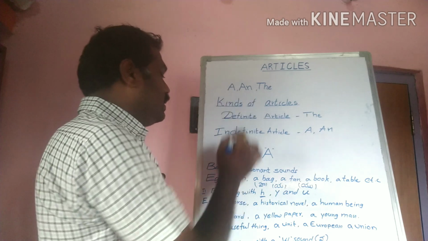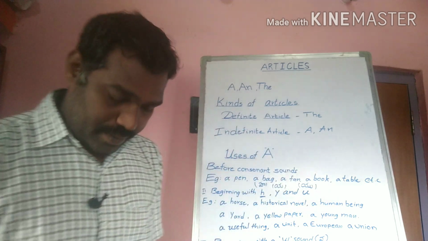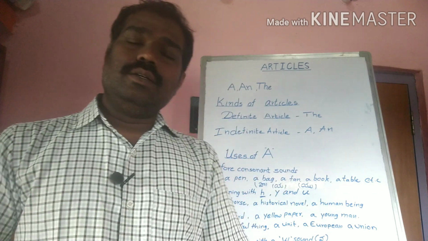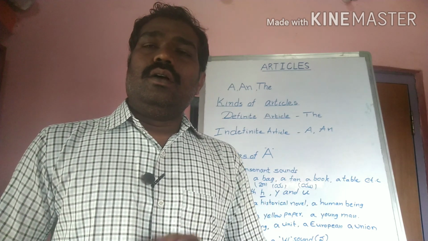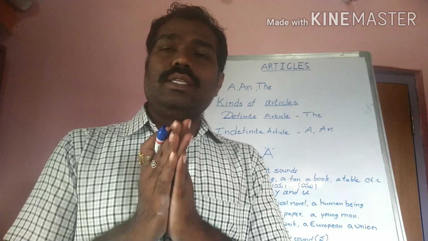Then let us see the uses of a. In articles we have to think only about the sounds of the word, we have to count the sounds.